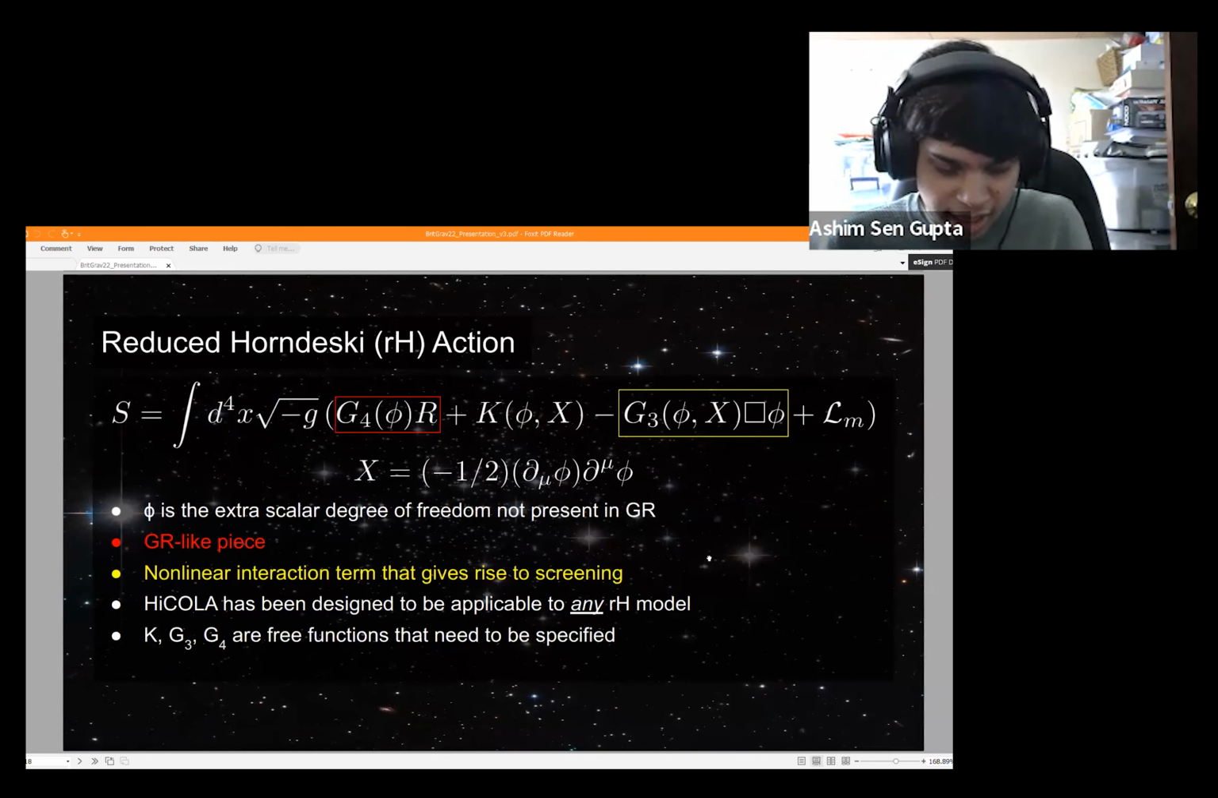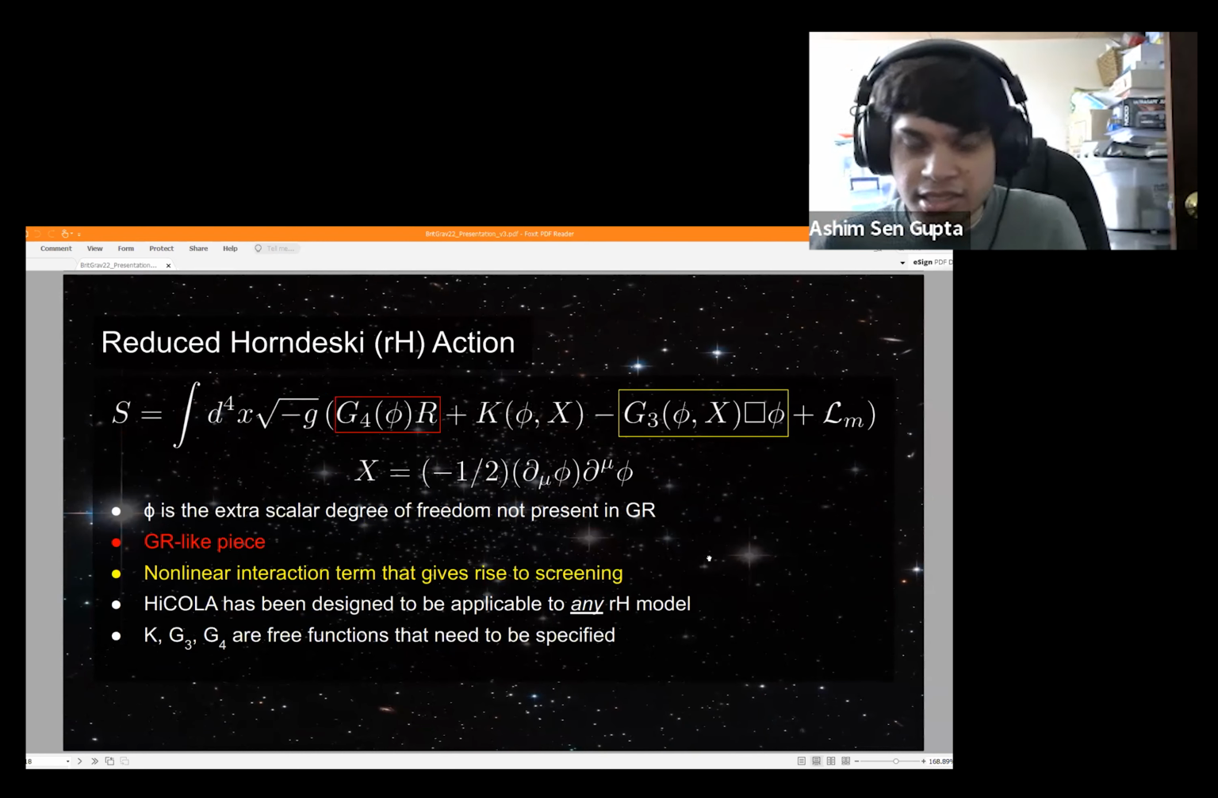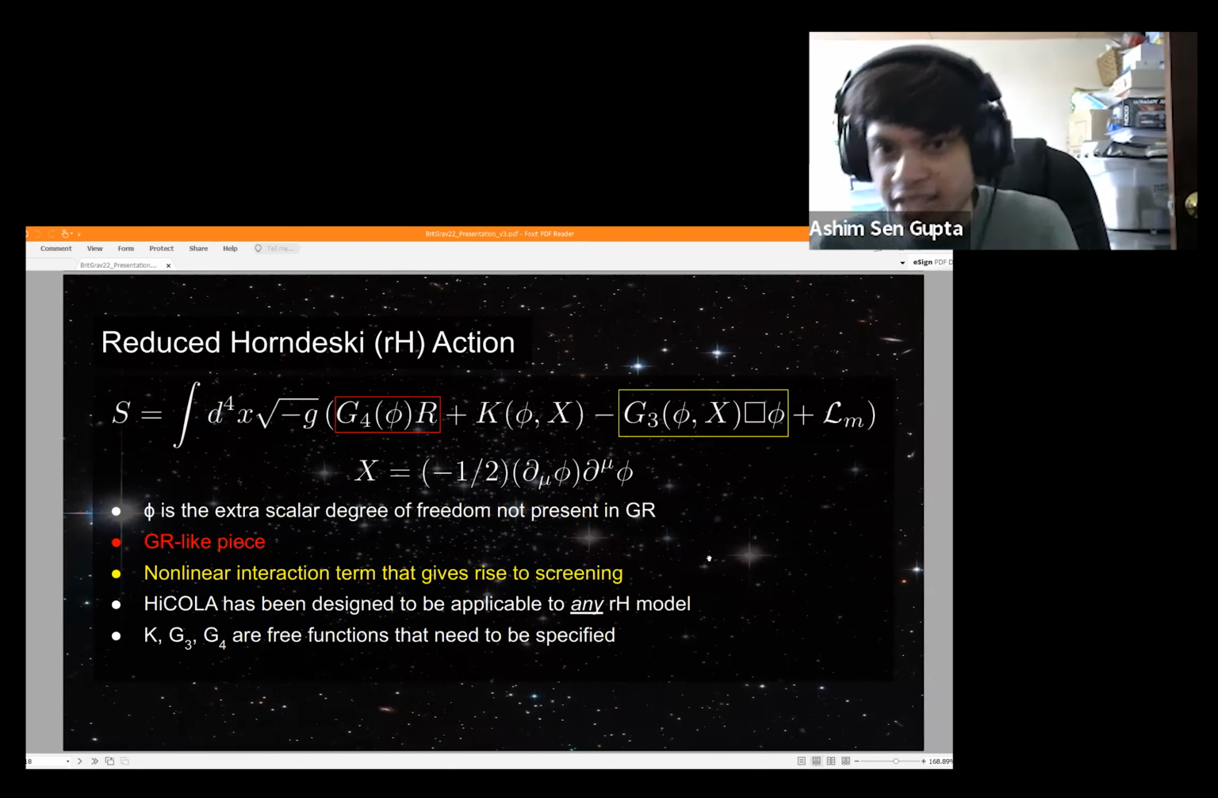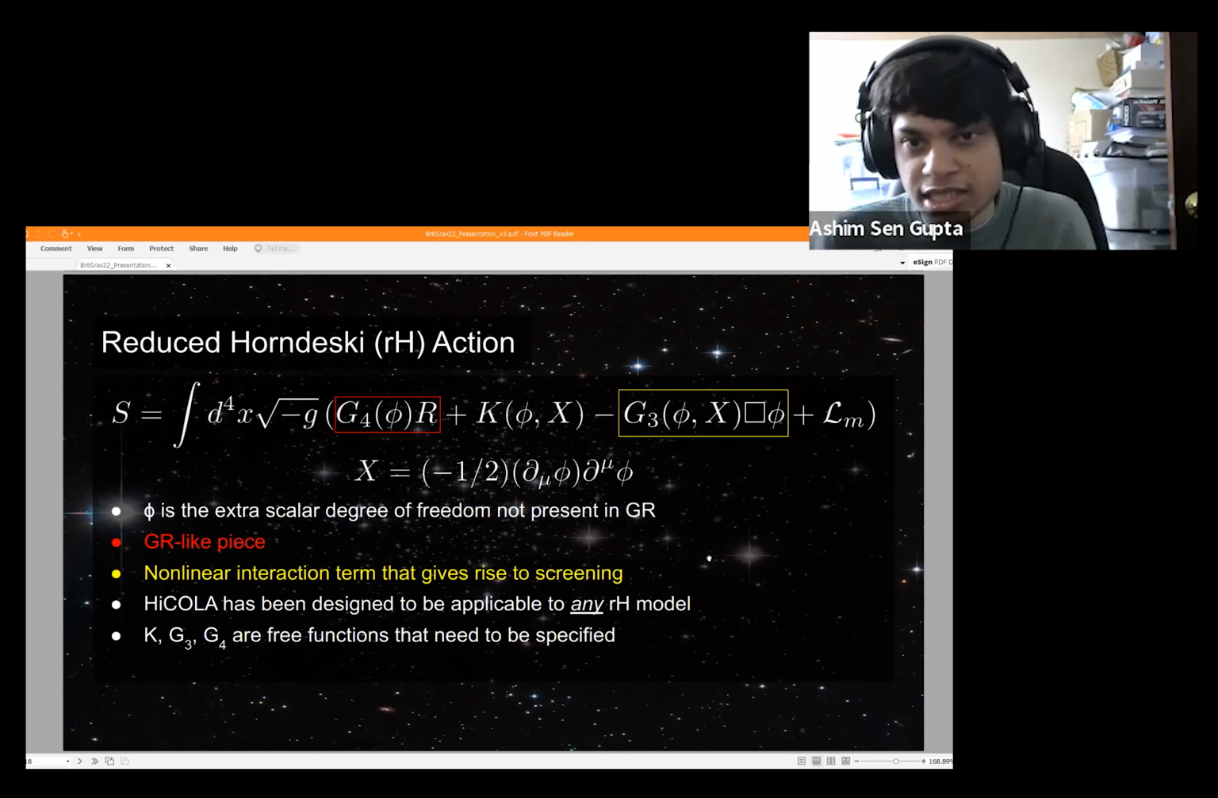So I mentioned that HiCOLA is designed to work with theories with screening. So which theories in particular is it designed for? So it works with Horndeski theories, Horndeski theories being scalar tensor theories. They are theories that add an extra scalar degree of freedom that GR doesn't have. That's represented by phi in this action here. In particular, we work with reduced Horndeski action. So this is where the gravitational waves in these theories travel at light speed. And we do that because of the constraints coming from GW170817.